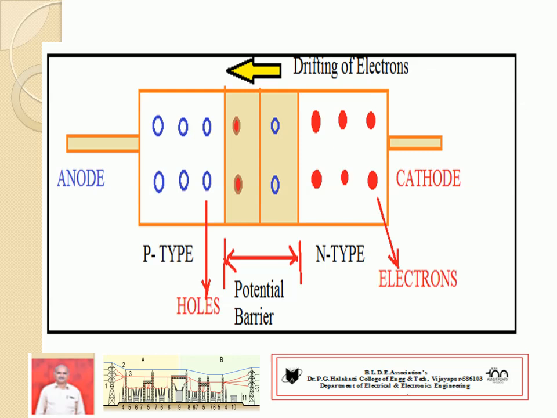This process will continue because the electrons will jump from atom to atom. That will cause drifting of electrons. Hence, a flow of electrons occurs from cathode to anode, that is, from N-type material to P-type material. Hence, the conventional current will occur from anode to cathode.